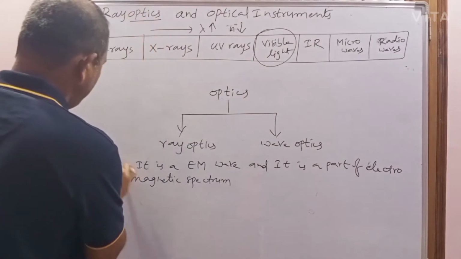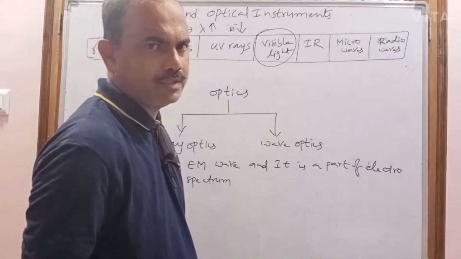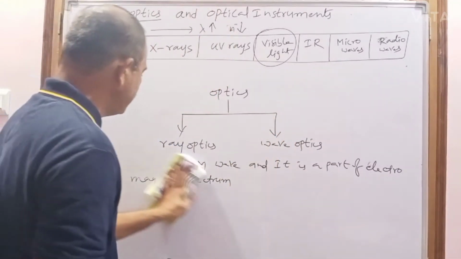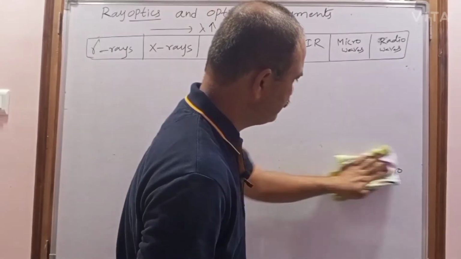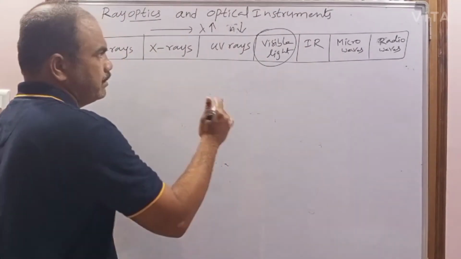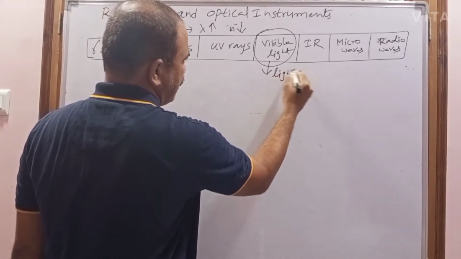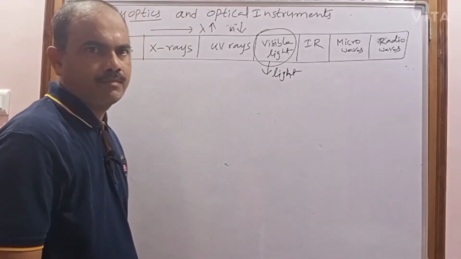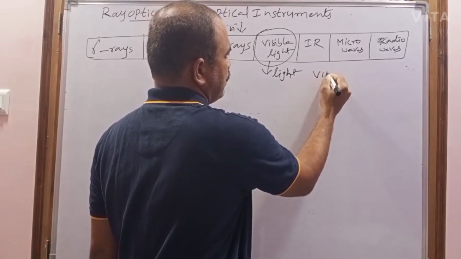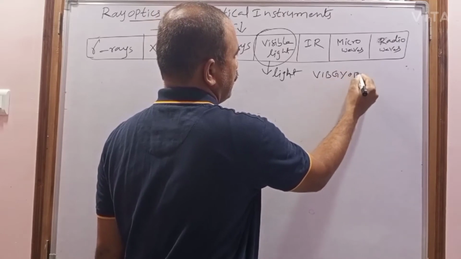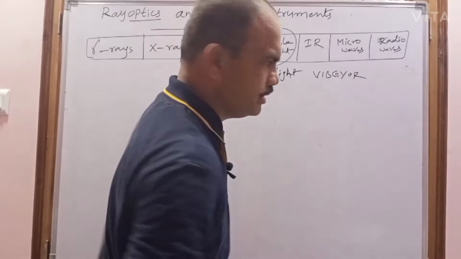Light is nothing but visible light, and what we are seeing as light is the visible light. When this visible light is traveling through a medium, generally we simply call it light. It contains 7 colors: VIBGYOR, violet, indigo, blue, green, yellow, orange, red.